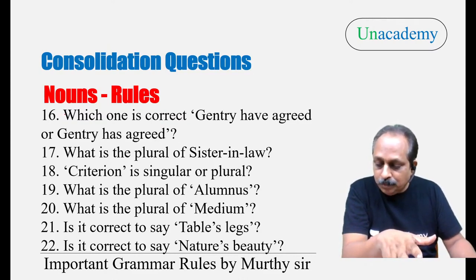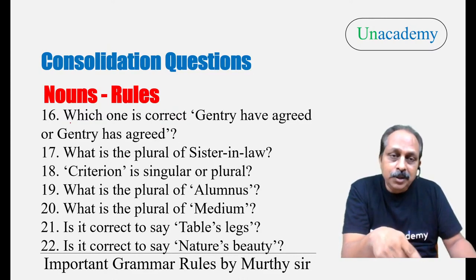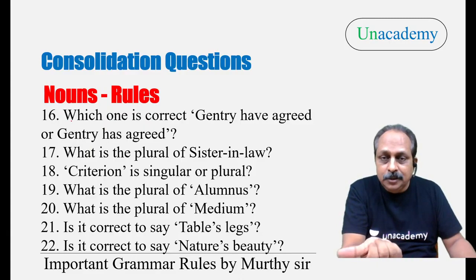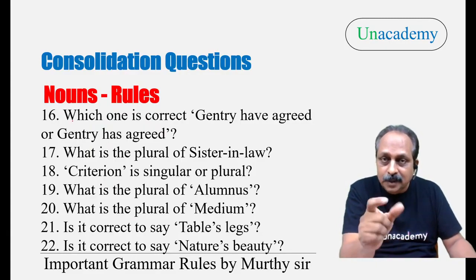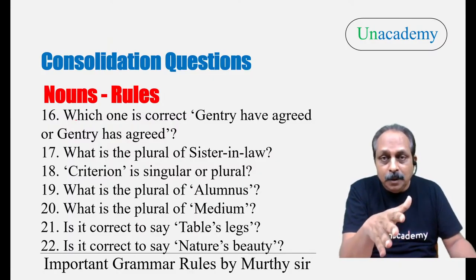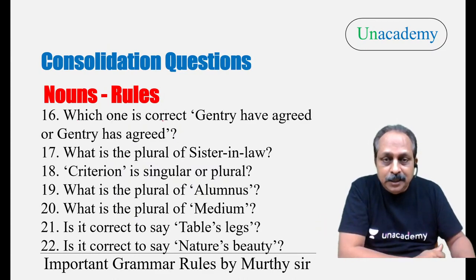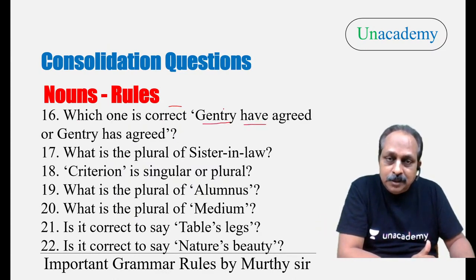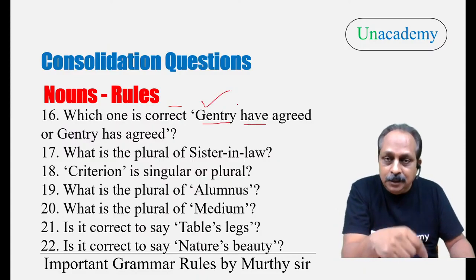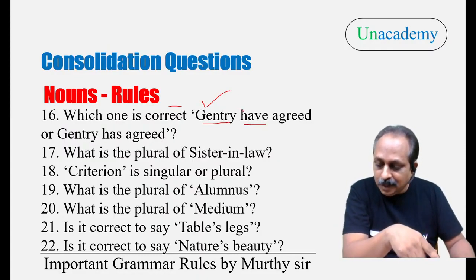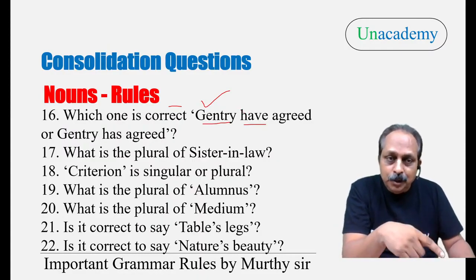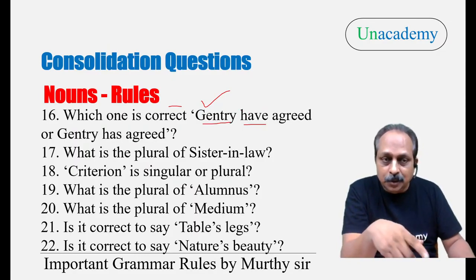I can tell tomorrow, private aspirant. Now, here, which one is correct? Gentry have or Gentry has? You have to recollect one rule. What is that? Some nouns are in the singular form but take a plural verb. Gentry, singular form, but always takes a plural verb. So, what is correct? Gentry have agreed. That is correct. If you're not aware of the rule, you may think Gentry has agreed is correct.